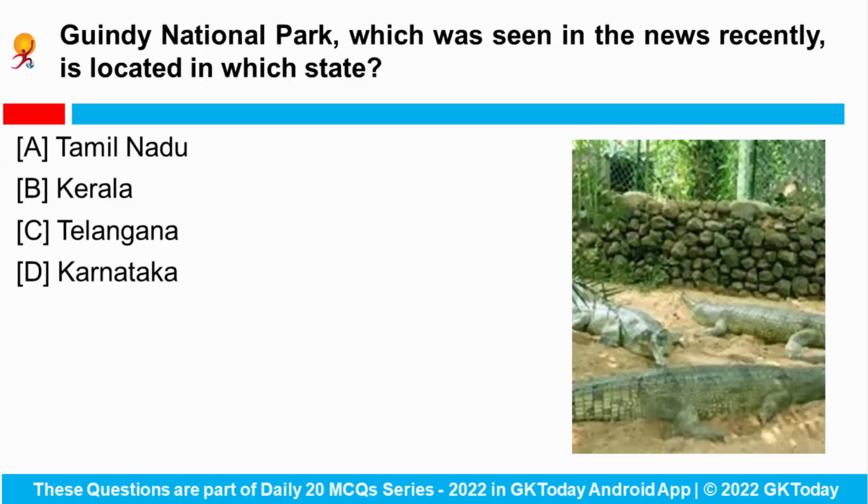Next is Guindy National Park, which was seen in the news recently. It is located in which state? This national park is located in Chennai in the state of Tamil Nadu, and it is one of the very few national parks that is situated inside a city. A first of its kind Urban Animal Rescue Center has been set up recently in Guindy National Park by the Tamil Nadu Forest Department to help the injured and rescued wildlife. Okay, so this national park lies in the state of Tamil Nadu.